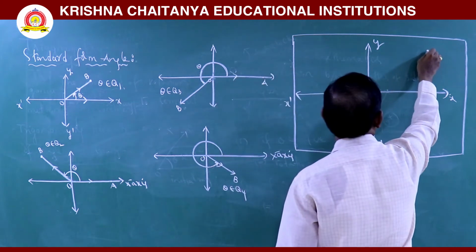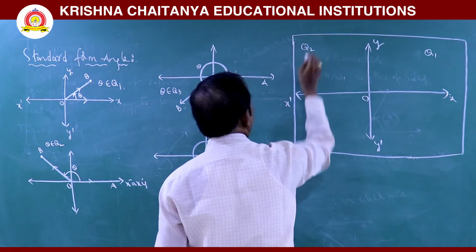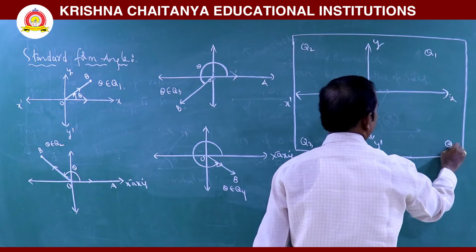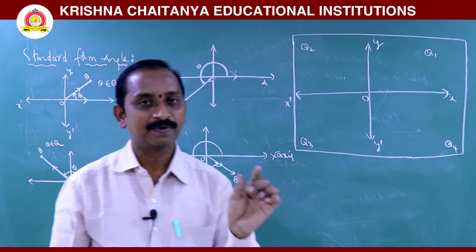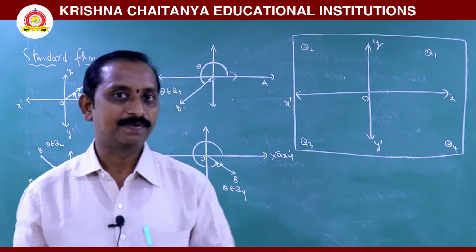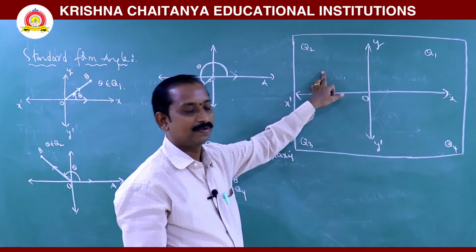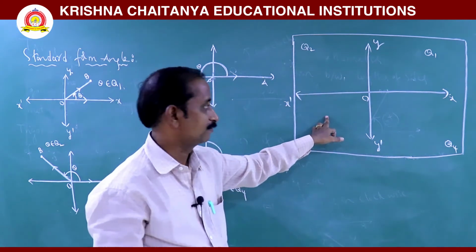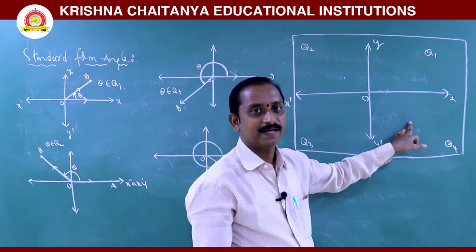Each part is called a quadrant. This is quadrant 1, this is quadrant 2, this is quadrant 3, this is quadrant 4. In the first quadrant, for any point, x is positive, y is positive. In the second quadrant, x negative, y positive. In the third quadrant, both x and y are negative. In the fourth quadrant, x positive, y negative.